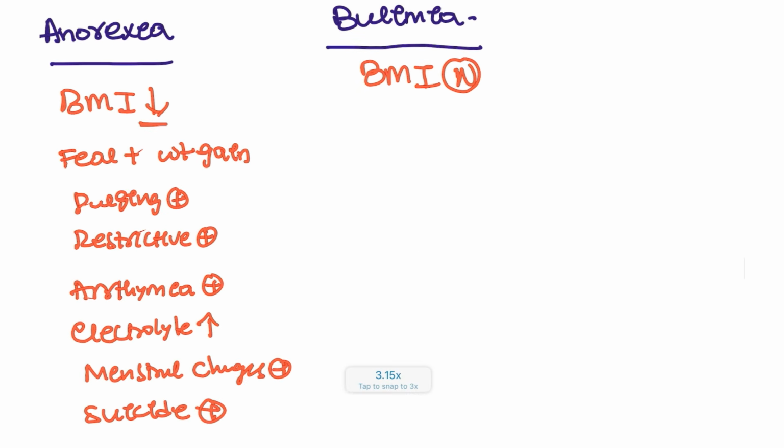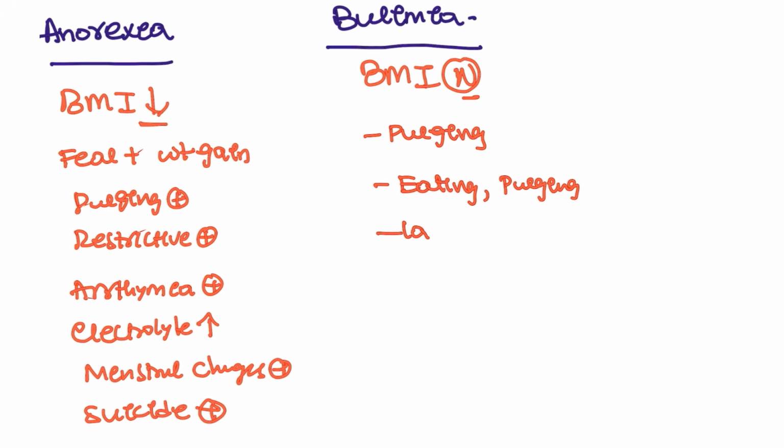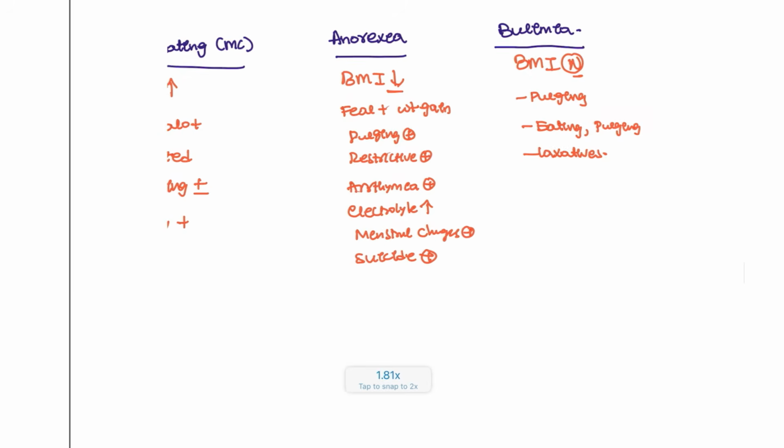Next, bulimia nervosa. These patients who are suffering from bulimia nervosa, their BMI is normal. Either they will be having the purging, after immediately eating, they will do the purging, and again they will eat, binge eating plus purging, or they use the laxatives. Okay, laxative abuse is also seen with bulimia nervosa.